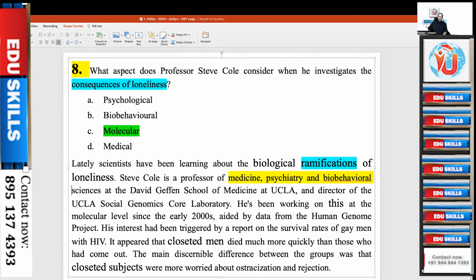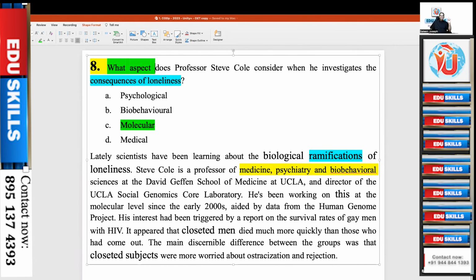Here, you have to identify what aspect does Professor Steve Cole consider when he investigates. What aspect? That's also important. They are asking for one aspect, not one branch or big department. So psychology, bio-behavioral and medicine are 3 departments, and he is going to study one aspect of these departments.